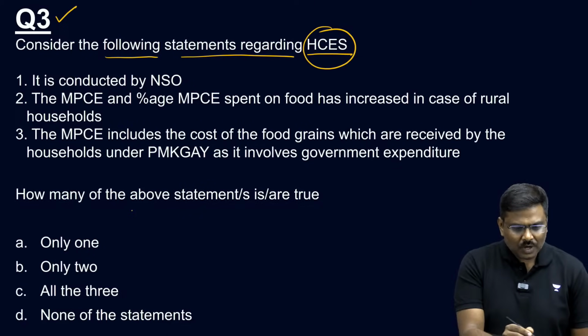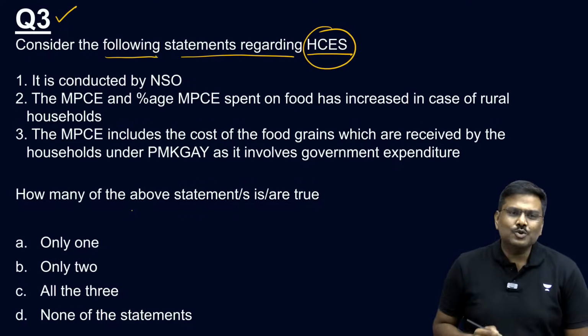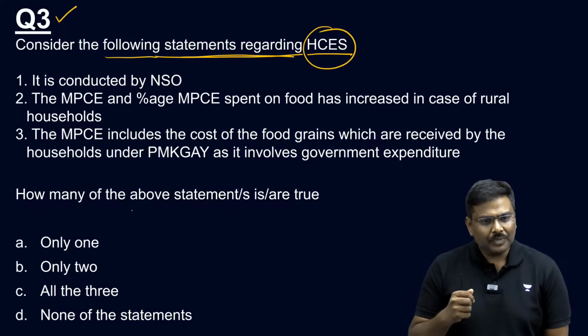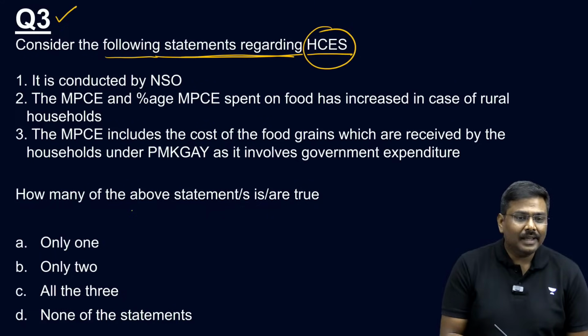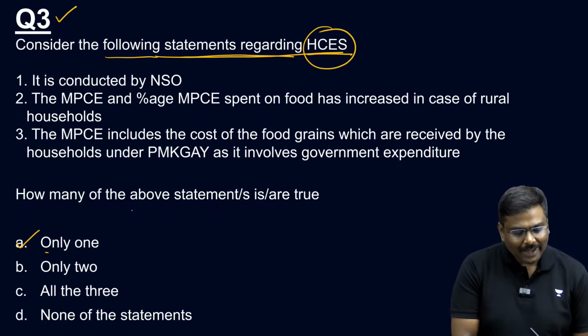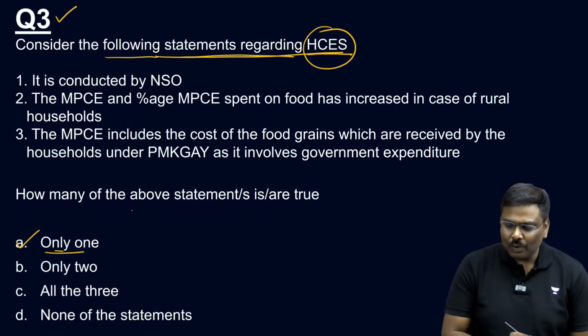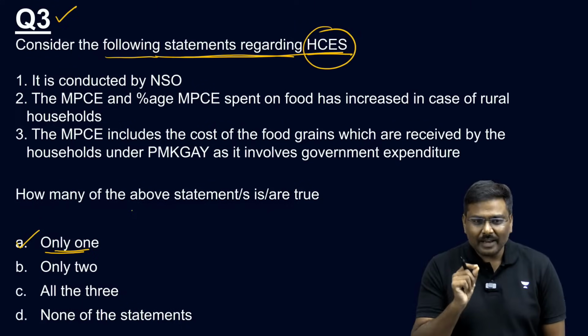Okay. So consider the following statements regarding the household consumption expenditure survey. The right option for this particular question number 3 is option A. Option A. Only one is correct. Please be very, very careful.